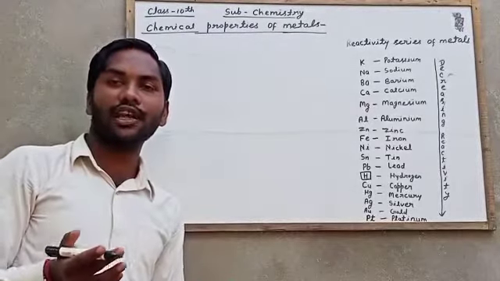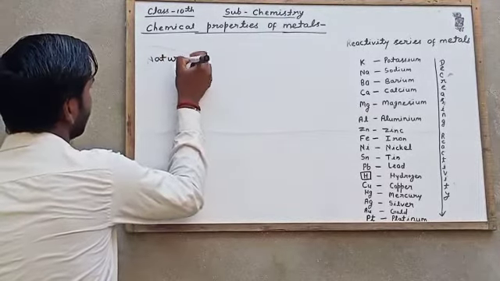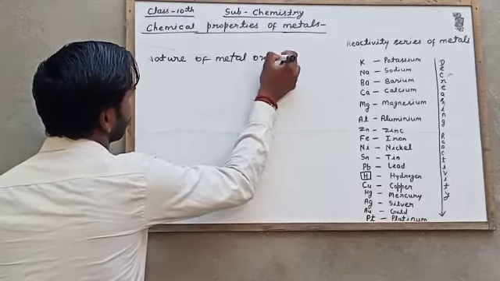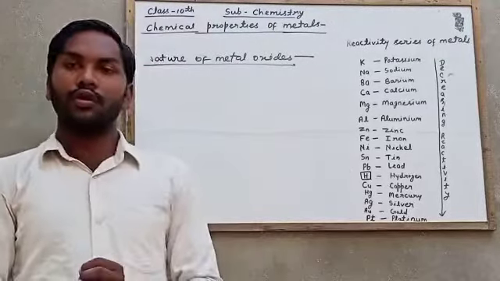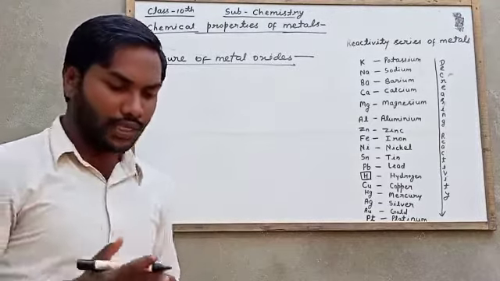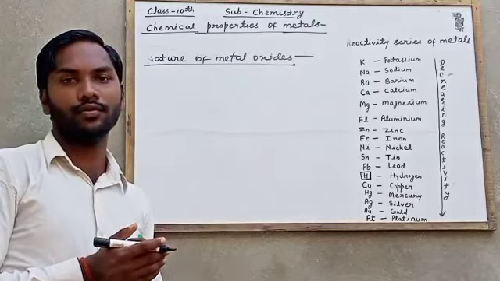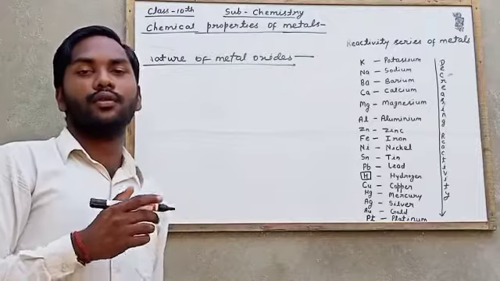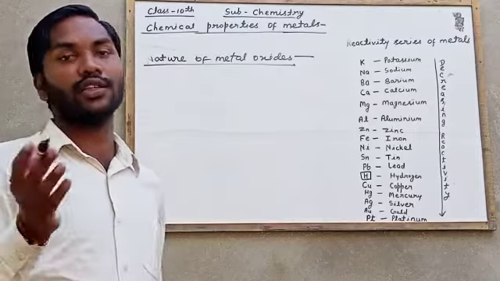Now we will discuss the nature of metallic oxides, or the nature of metal oxides. The nature of metal oxides can be predicted from their reactivity towards water as well as acids. The nature of metal oxide depends on their reactivity with water and acid.